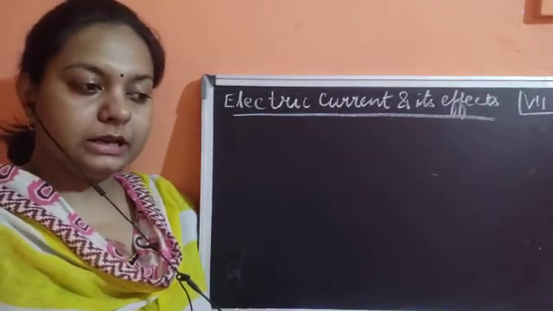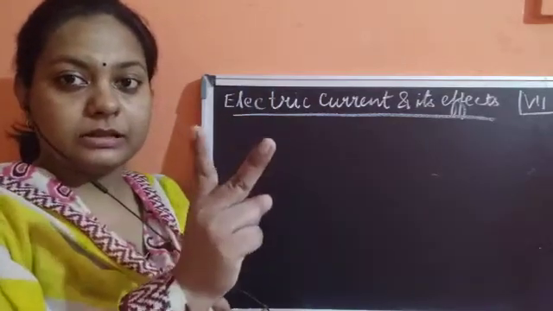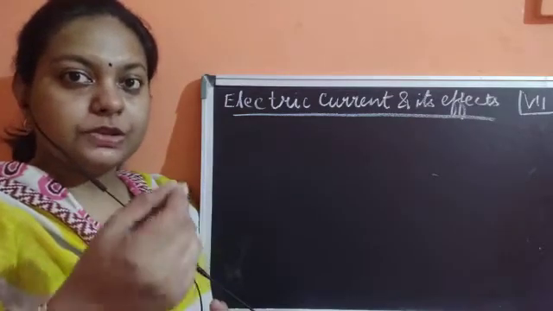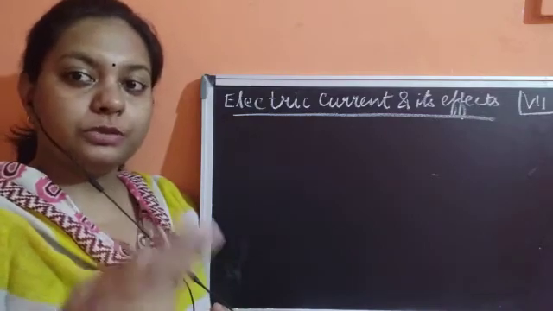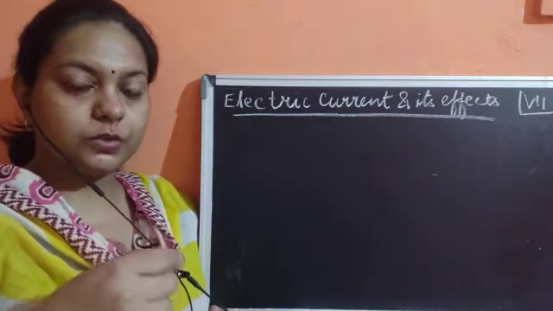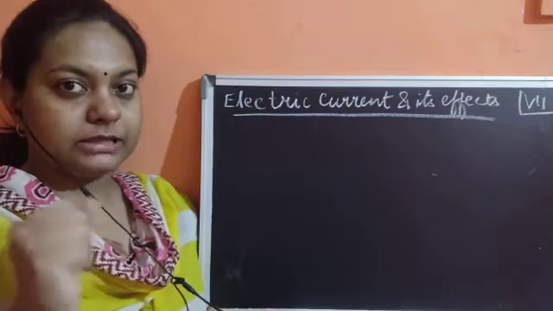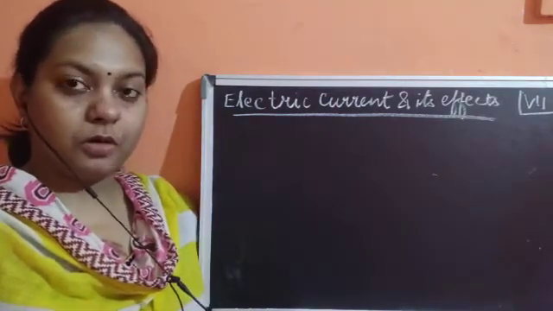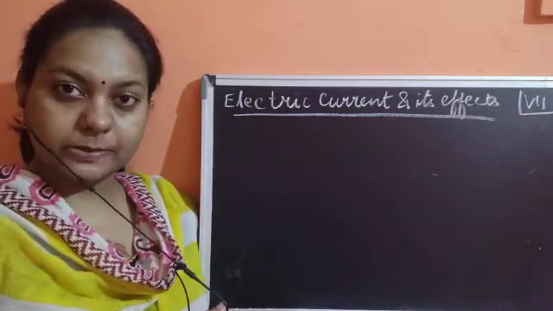Fine, children. Then next we discussed the effects of electric current, because in this chapter two things are there. First, the electric current, and second, its effects. There are two types of effects related with the electric current. The first effect is the heating effect. We discussed the heating effect of electric current, which can be seen in different appliances and devices where this heating effect is utilized.